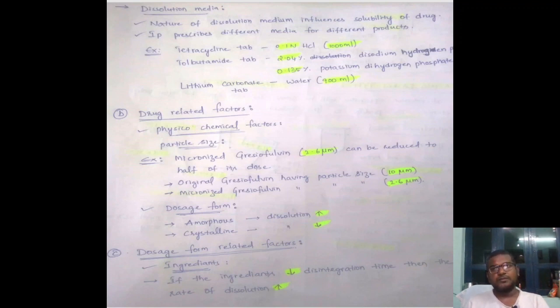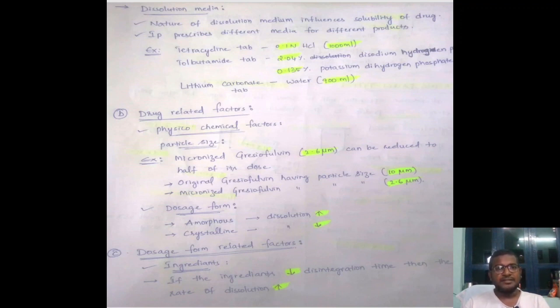But drugs that dissolve in an alkaline environment will dissolve completely and get absorbed into the bloodstream in the alkaline media, in the intestines. So the IP prescribes different media for different products.